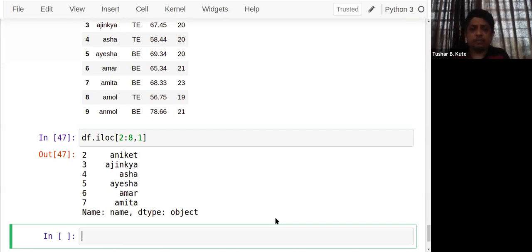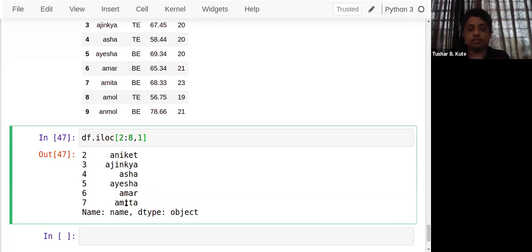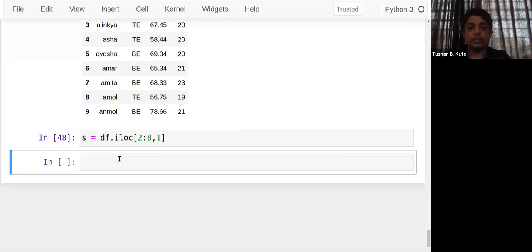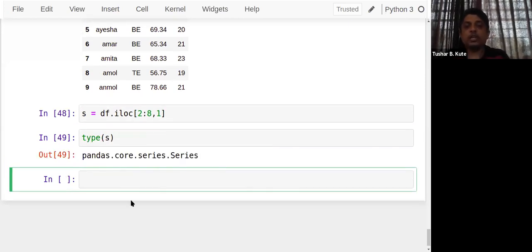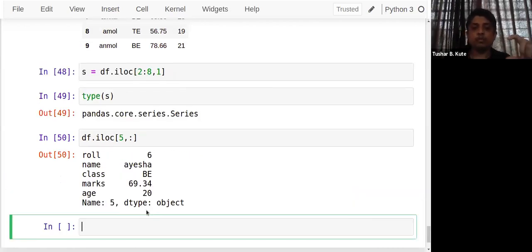We can save it, but the problem is that this is actually a series of data. If I store it in variable S and check the type of S, it's a series, since I'm extracting a single column. If I want to extract a single row, for example row number 5, with all columns: see this, row number 5 is given, comma, colon empty, which means all the columns for row number 5, not roll number, row number 5. So row number 5 is this: roll, name, class, marks, and age.